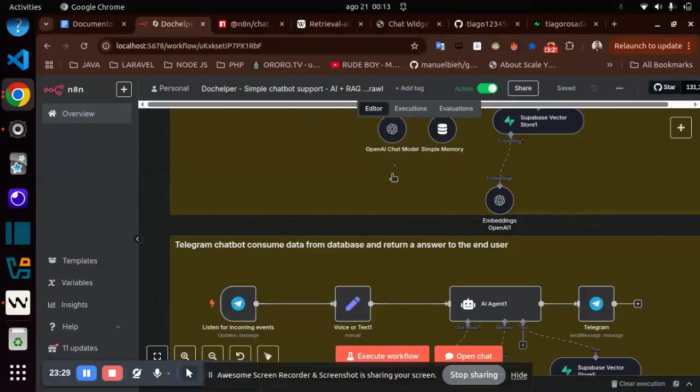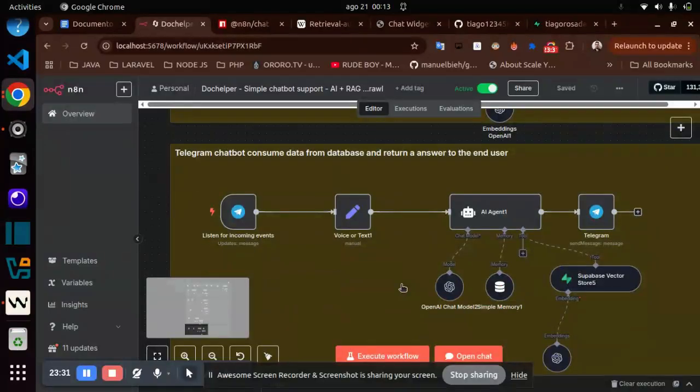So this is why a vector database is important for AI applications.